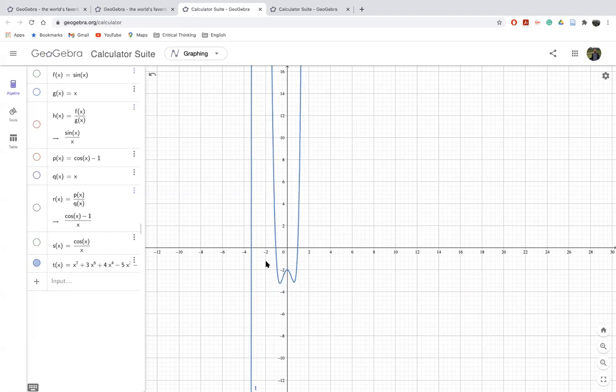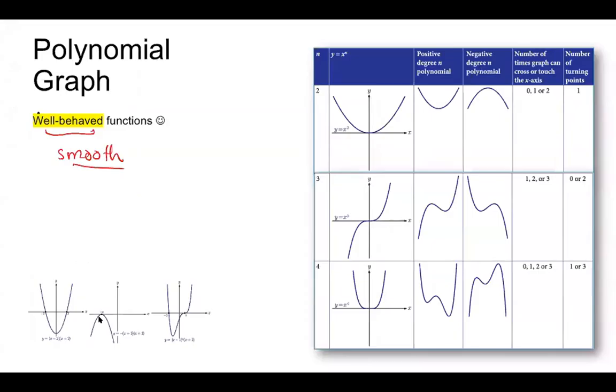That is the reason polynomials are well-behaved and smooth functions. And again, we use polynomials to approximate all other functions, be it sin x or exponential functions, and so on. Just so you know, if you're interested in how we do the approximation, that is when Taylor series and Maclaurin series come into play.